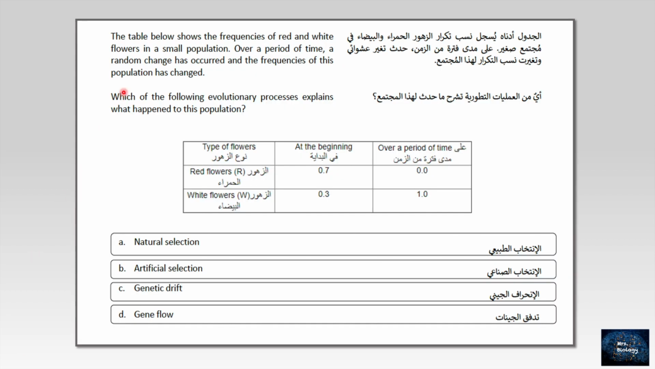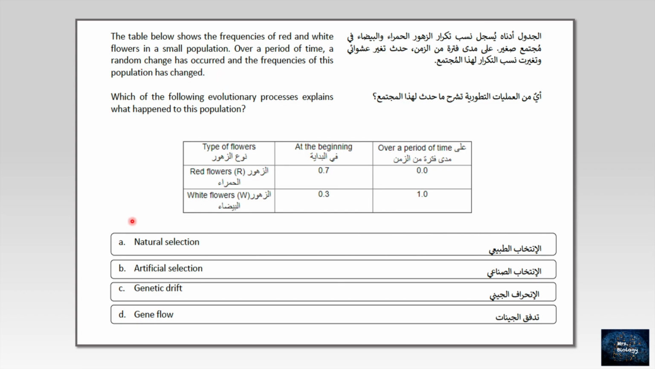An evolutionary question. Let's read it. The table below shows the frequencies of red and white flowers in a small population. Over a period of time, a random change has occurred and the frequencies of this population have changed. Which of the following evolutionary processes explains what happened to this population? I have to search for the key term before reading the options. And the key term here is the random change.